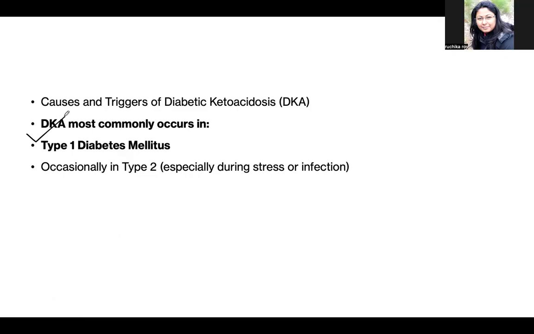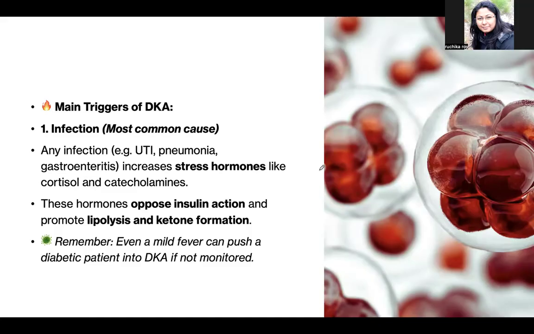It is also seen occasionally in type 2 diabetes, especially during stress and infection. Remember, infection is the most common cause of DKA. The main trigger of DKA is infection. It can be any type of infection such as UTI or gastroenteritis.